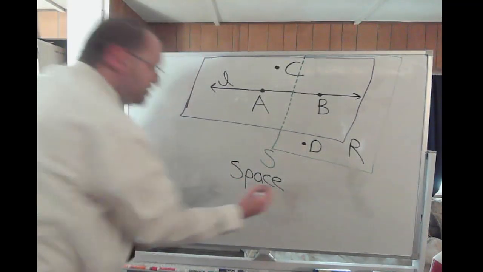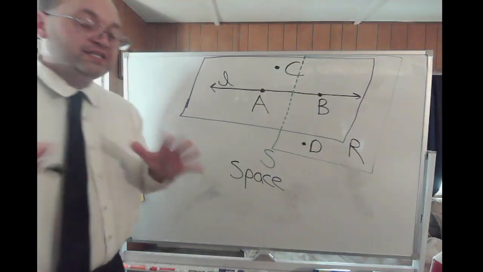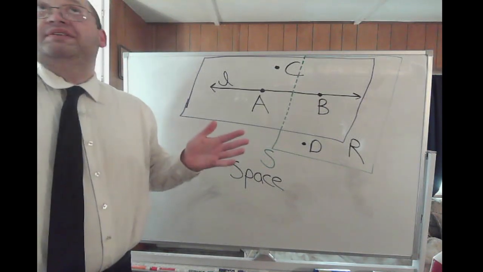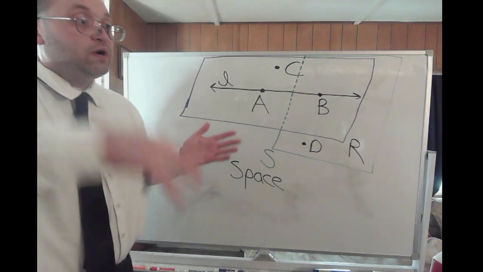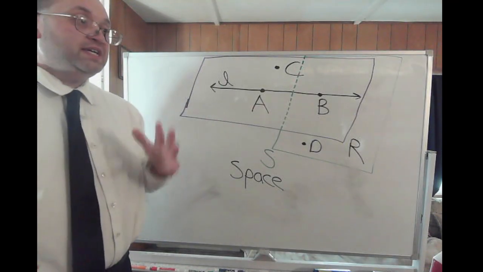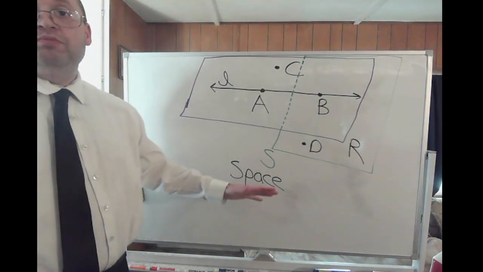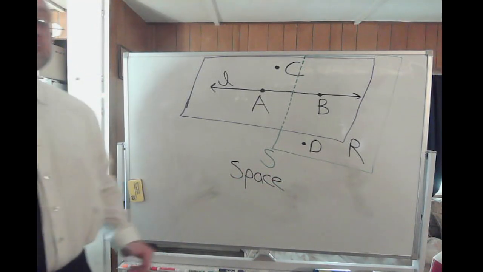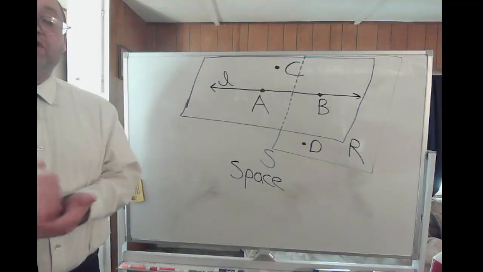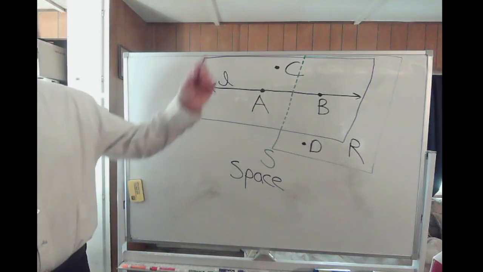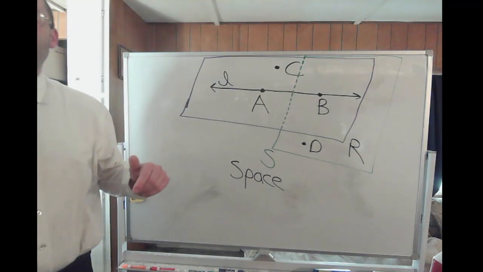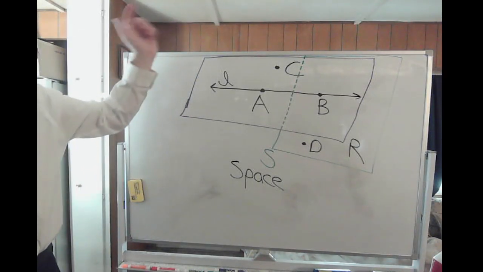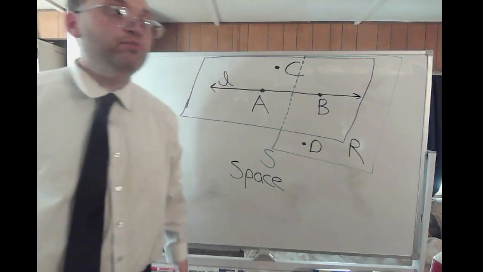So planes are 2D, right? Planes are 2D, and they can be represented by a wall, by the ceiling, by the floor. But when you put all those together, I have the space of a room, like I'm standing in right now. That's the space. The space is truly the collection of all points. In the room I'm standing in, not only could you put points on the wall, you could put points in the middle of the air. You think about it, there's points in the middle of the air. There's an infinite number of points.